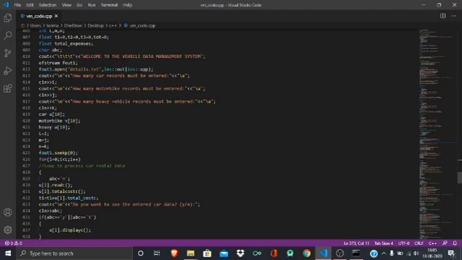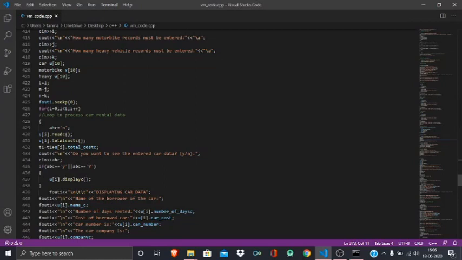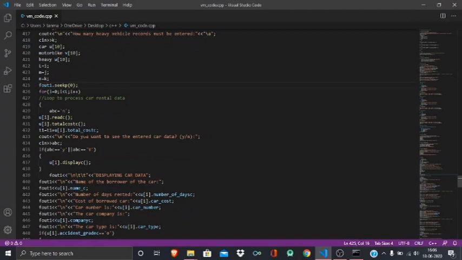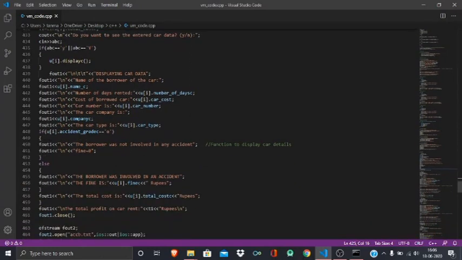Now let's come down. It opens the file and stores the details of the class car, all the details of the car, in this file. Now here we see fout.seekp. So what is seekp? As you know, seekp and seekg are member functions of istream and ostream. It repositions the file pointer. The seek direction can be beginning, current, or end. So seekg is for get and seekp is for put. It's putting the data, and the position is 0. Let's see all the car data that has been displayed. With fout, it's been put in the file.